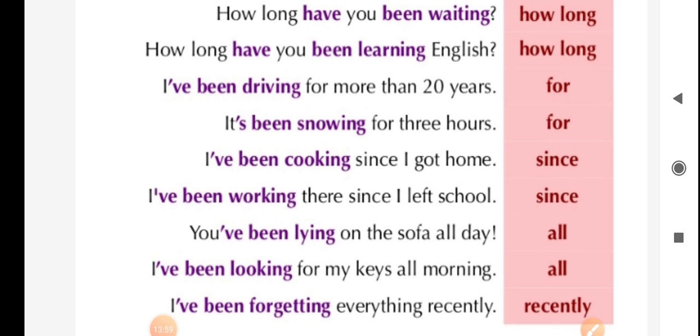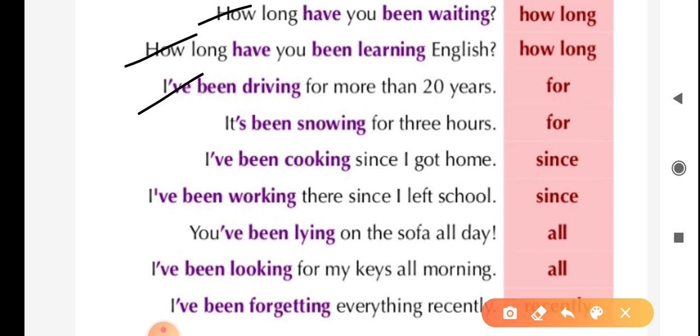Here are some examples with the keywords. See, how long have you been waiting? How long have you been learning English? I have been driving for more than 20 years. It has been snowing for 3 hours. I have been cooking since I got home. I have been working there since I left school. You have been lying on the sofa all day. I have been looking for my keys all morning. I have been forgetting everything recently.